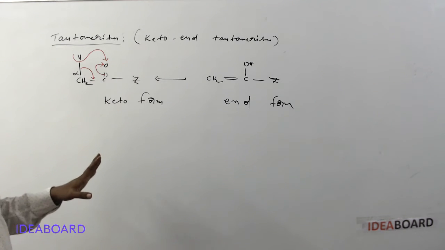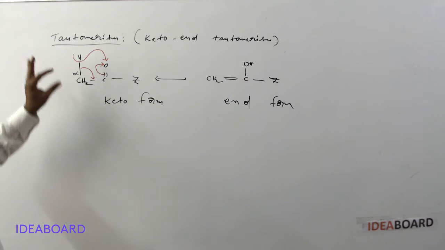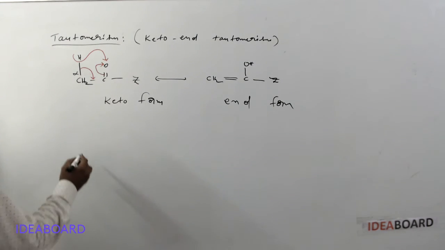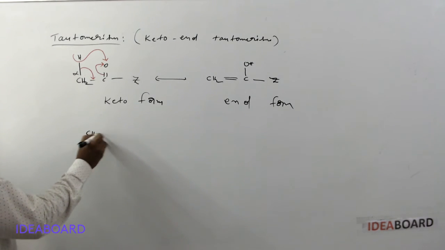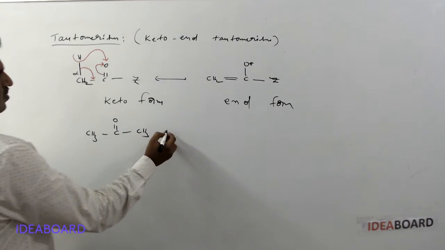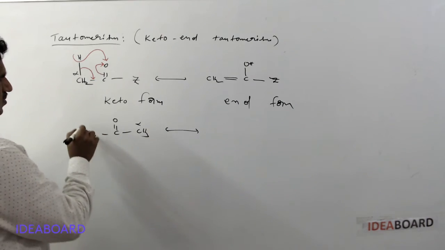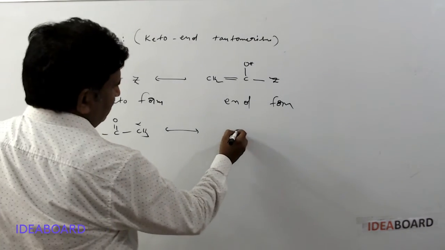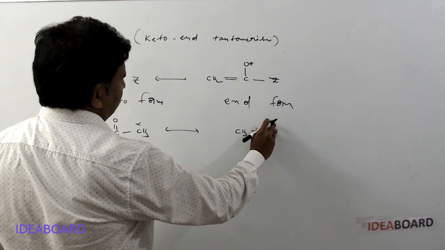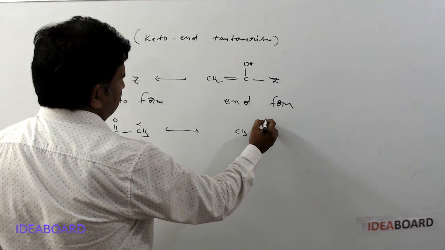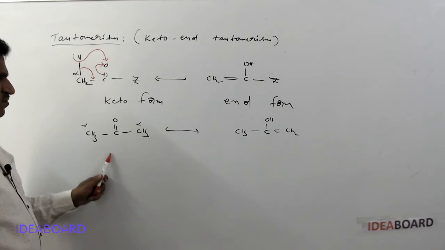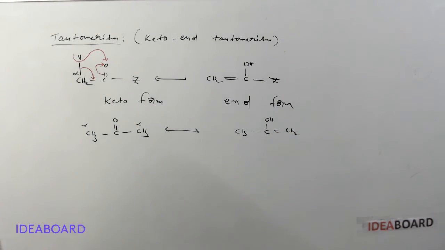Simply, tautomerism is explained in terms of this keto-enol form. Even if you take any other ketone, suppose CH3 on any side has alpha hydrogen. This is alpha, this is alpha. We can write on any side. It is CH3, C double bond O converted to single bond, so it is OH, and here it is CH2. This is the keto form and this is the enol form.